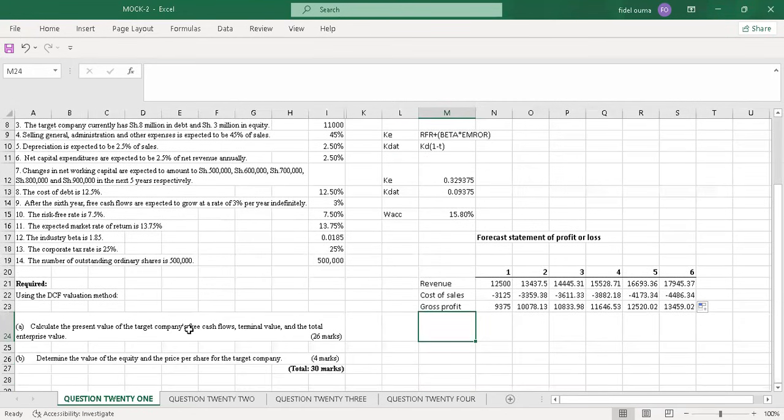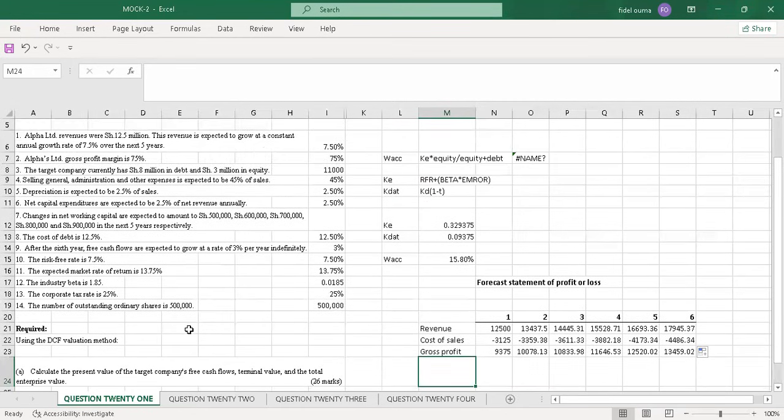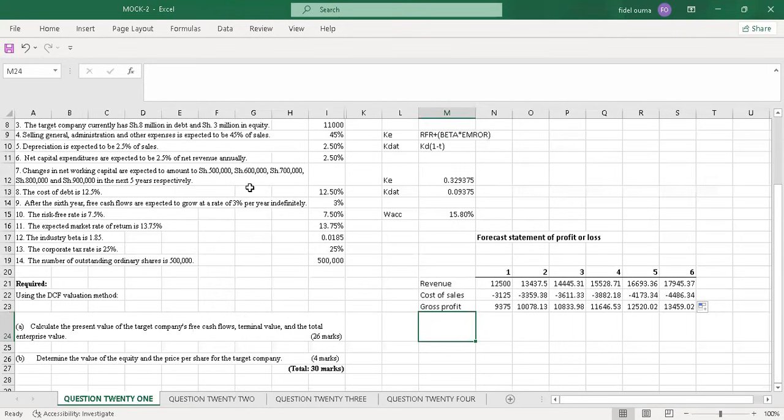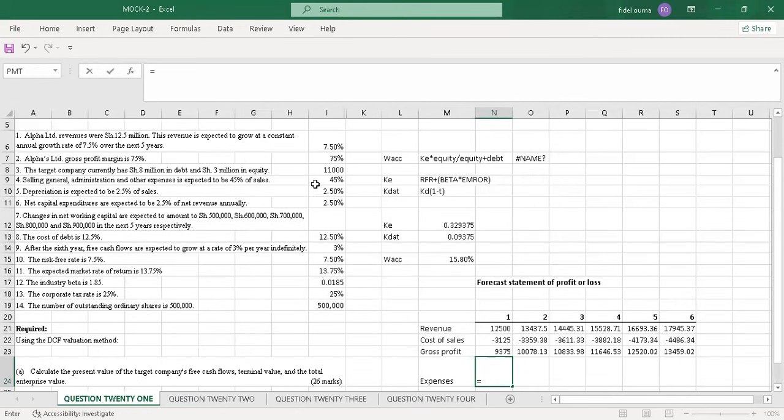Then I'll go now to expenses. As you can see, additional information number 4, they are saying selling, general, administration, and other expenses are expected to be 45% of sales. So I'll just put them as expenses. I just pick 45%, then I'll lock it completely.